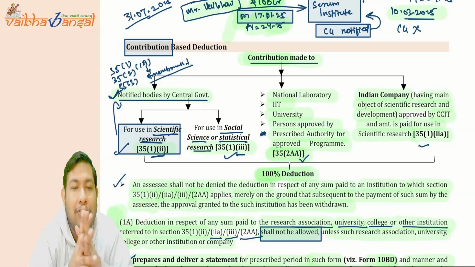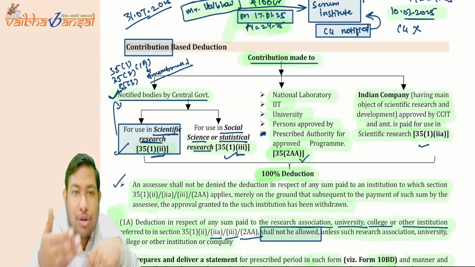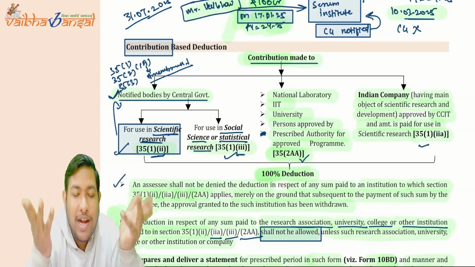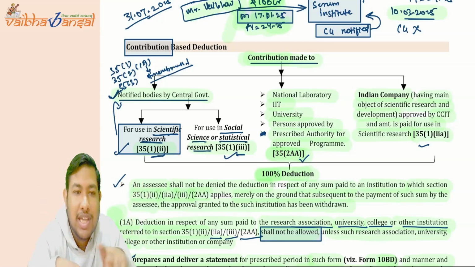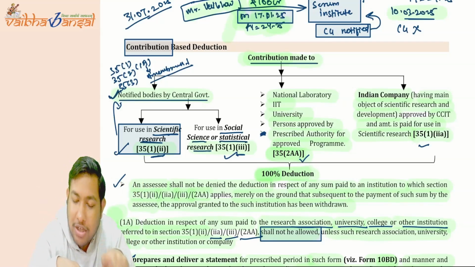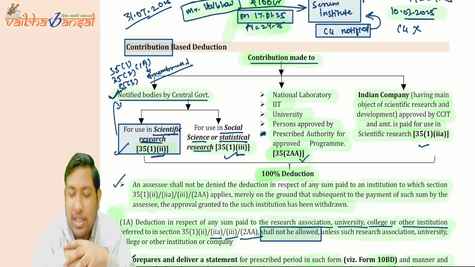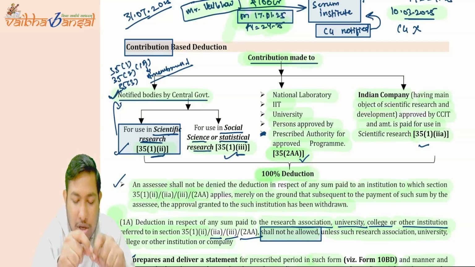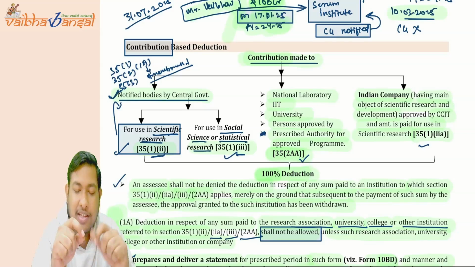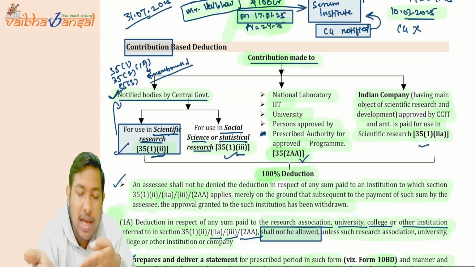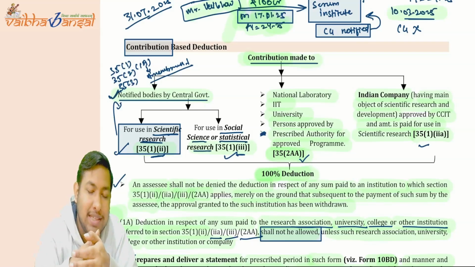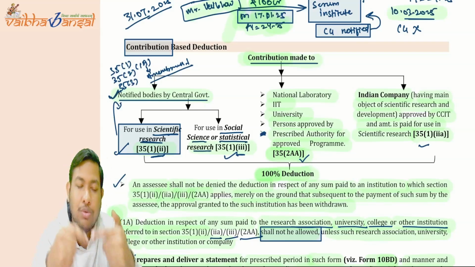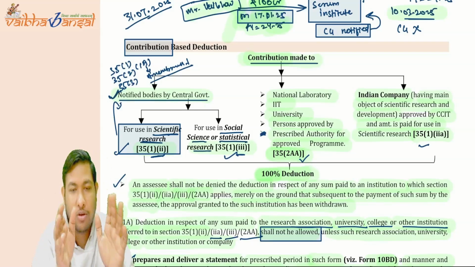But after your contribution, if the assessee is no longer the notified business by the central government, then will you keep getting the deduction of that particular contribution? Yes, the government clarified that after your contribution, if the notification is withdrawn by the central government, then do not worry, you can claim that deduction accordingly.